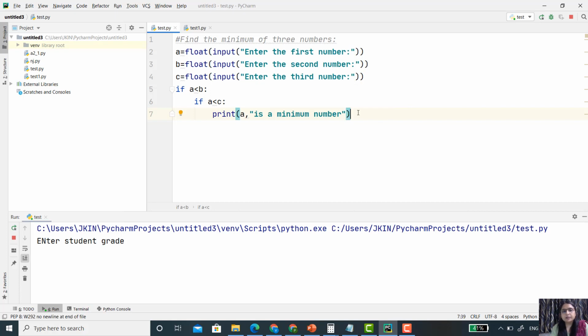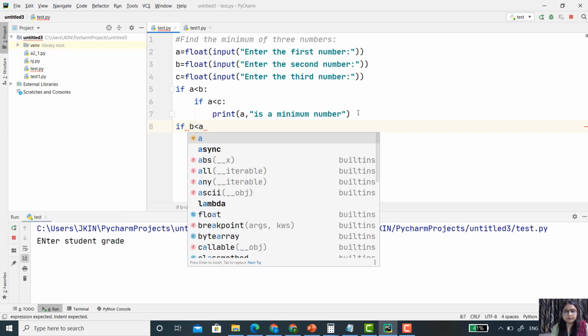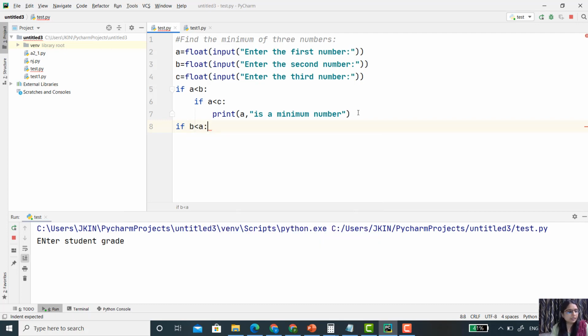Now if this condition is not true, I write one more condition: if b is less than a, then again I check if b is less than c.